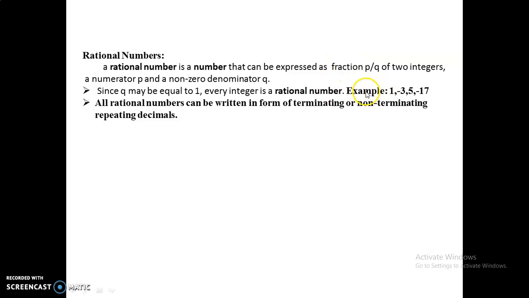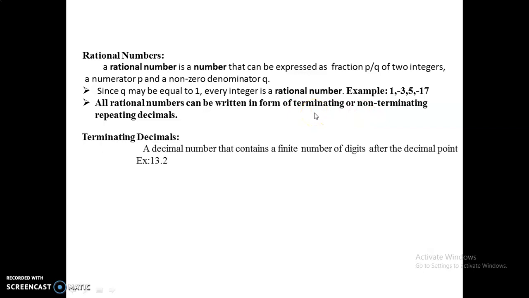These are some examples. These can also be taken as examples of rational numbers: 1, minus 3, 5 and 17, since for all these numbers we can consider the denominator as 1, which is a non-zero denominator. So every integer falls under rational numbers. All rational numbers can be written in the form of terminating or non-terminating repeating decimals.